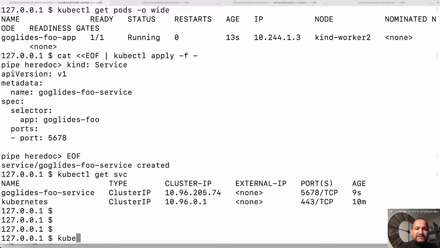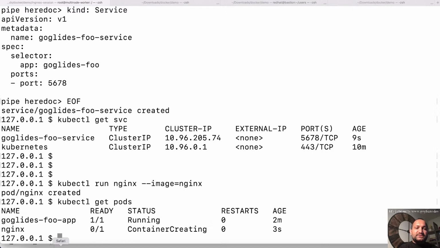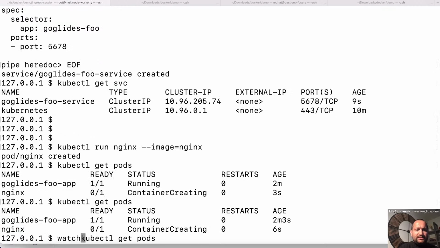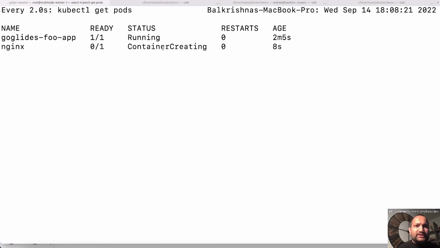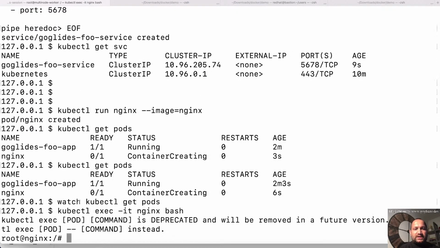Now, if you want to test it, you can simply run another container. So let's say I can run nginx, and say image is nginx here, right? And this will create the pod nginx. I can connect to this. Let me run one more time. This is still creating the container, possibly downloading the images, setting up network, and those kinds of stuff. So now the container is running. So what I can do is attach to this container, and I'm inside the container now. You can see root@nginx here.